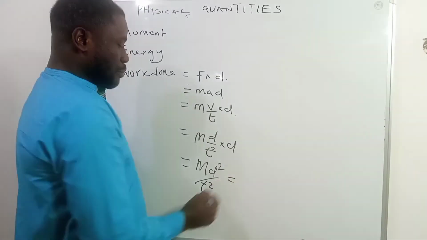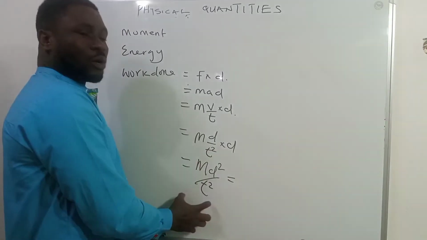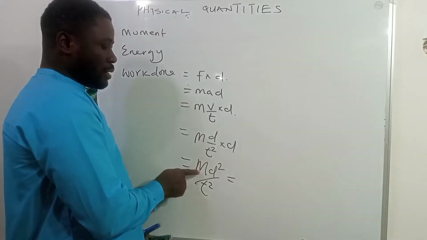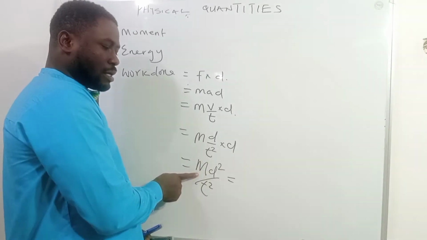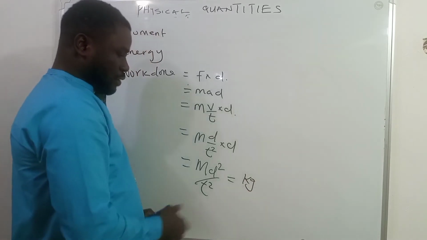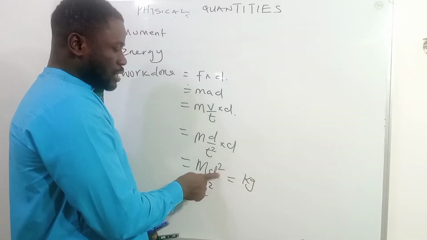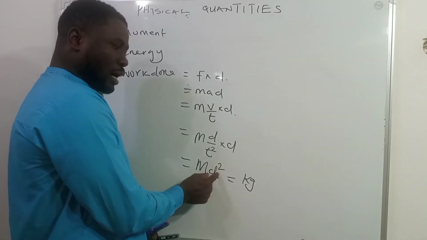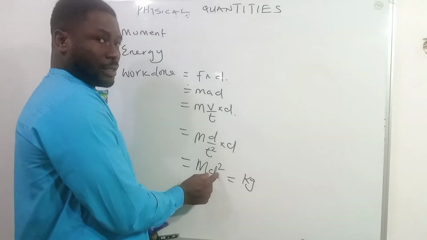Finally, if you substitute these quantities with the units, remember that m here represents mass, and so the unit of mass, of course, is kilogram. The unit of the d here, of course, d represents displacement on one hand and also distance on the other hand.